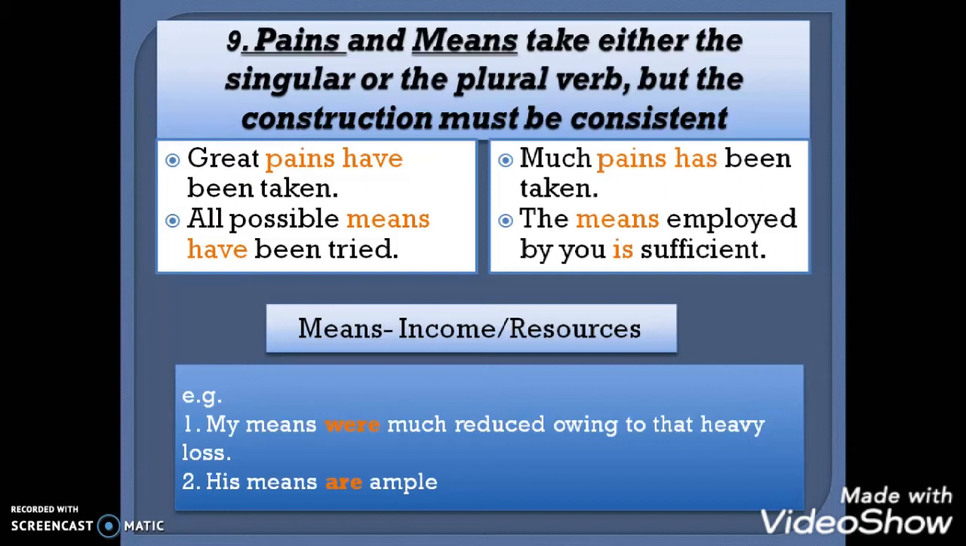Another example is all possible means have been tried. If I say the means employed by you is sufficient, these sentences are also correct.